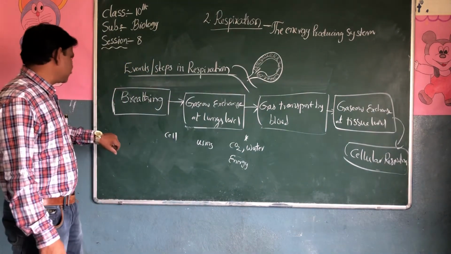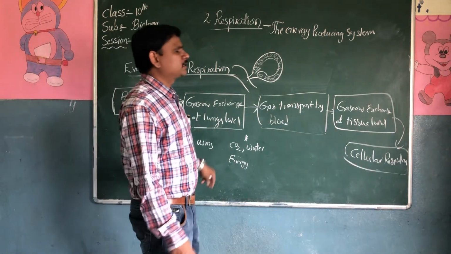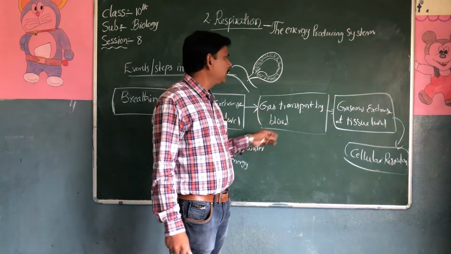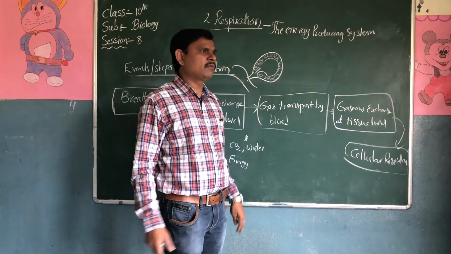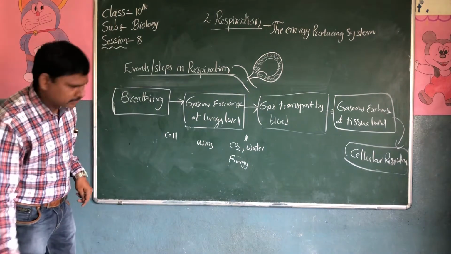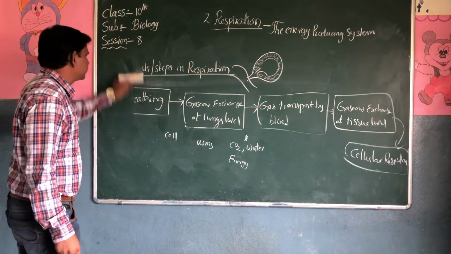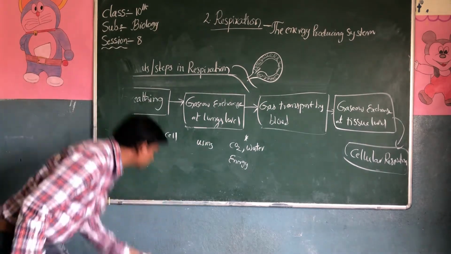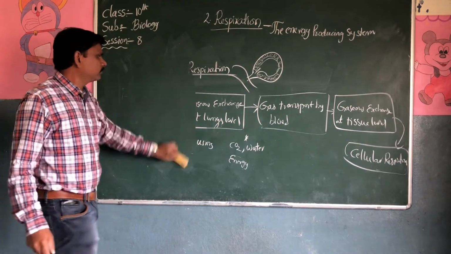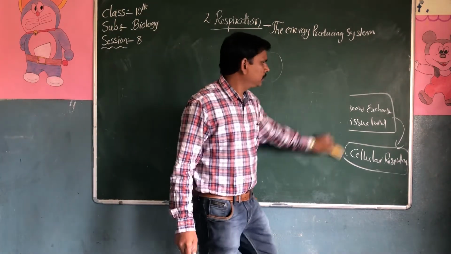Once the oxygen enters into the body, breathing occurs, gas is exchanged at the lungs level, this gas is transported by blood, and gas is exchanged at the tissues level. Finally, cellular respiration takes place. So this is about steps and events in respiration. Next we'll discuss breathing.